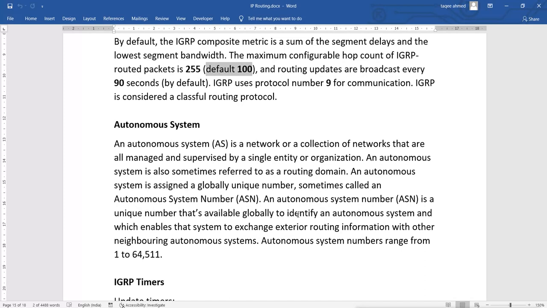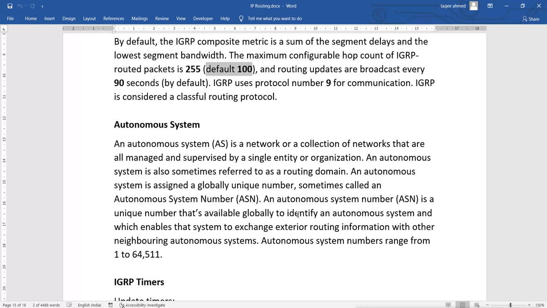So to identify their single routing domain in networking, a globally unique number is assigned by the internet service provider. It is given by the internet service provider, and it's a unique number, which is also called the autonomous system number. And this is the identity. This number will be the identity for that routing domain.